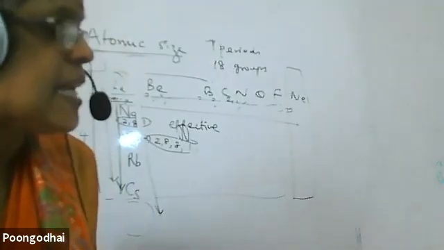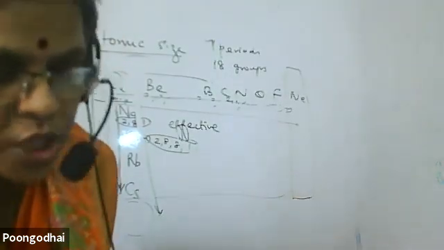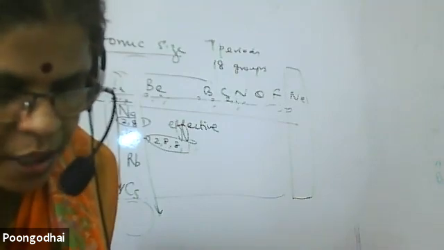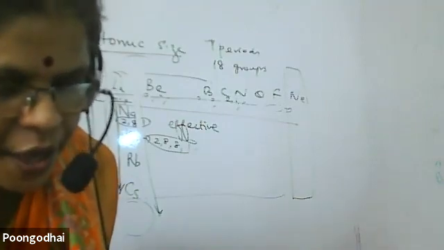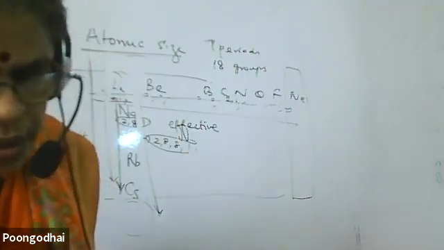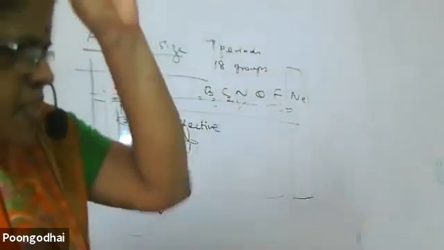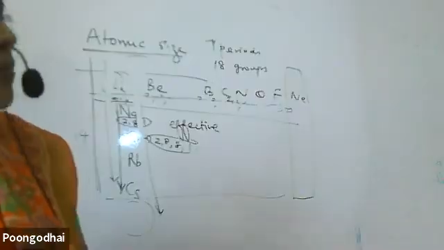When coming down the group, the atomic size increases. Sandhya, slowly, you are teaching Pujita. If I teach with the same speed, you won't understand. When we come down the group, the atomic size increases because there is an increase in the number of shells. Full stop, that's over.